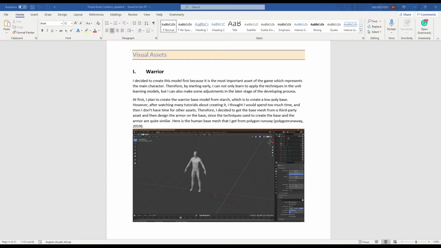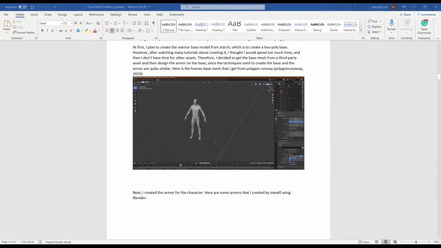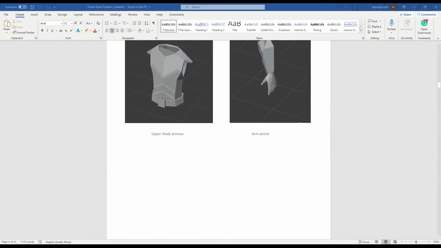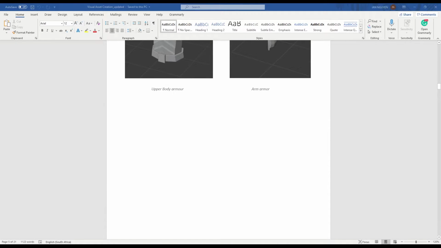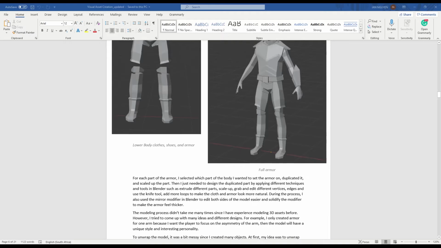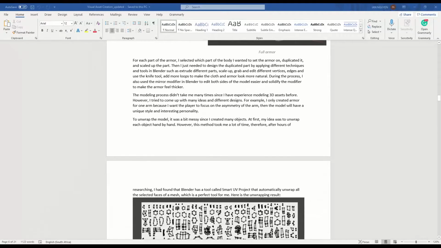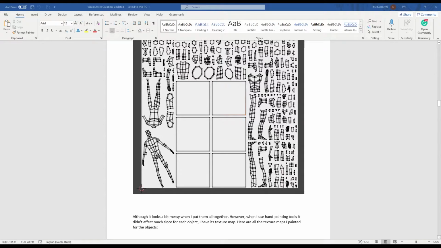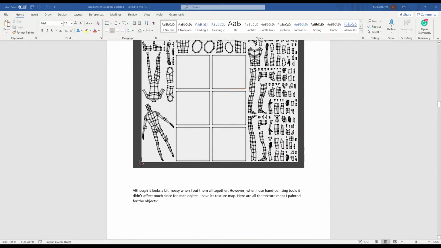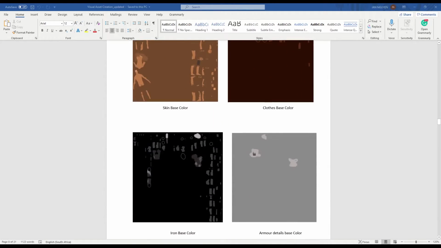At the beginning stage, I got the base mesh of the human from a third-party asset called Polygon and created the armor around it. Here's the armor that I created by myself, which are the upper body armor, the arm armor, the lower body armor, and then here's the full armor set. After creating each component, I applied texture and material using mostly hand painting techniques after UV unwrapping the model. So here's all the textures on the warrior model, and this is the render result.